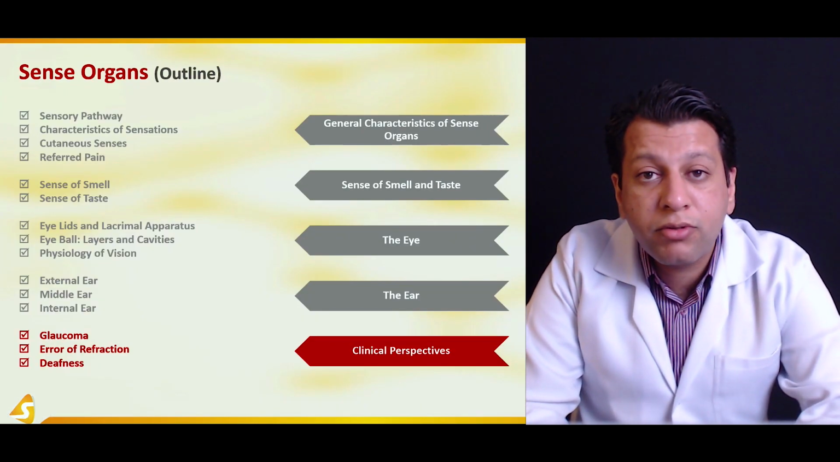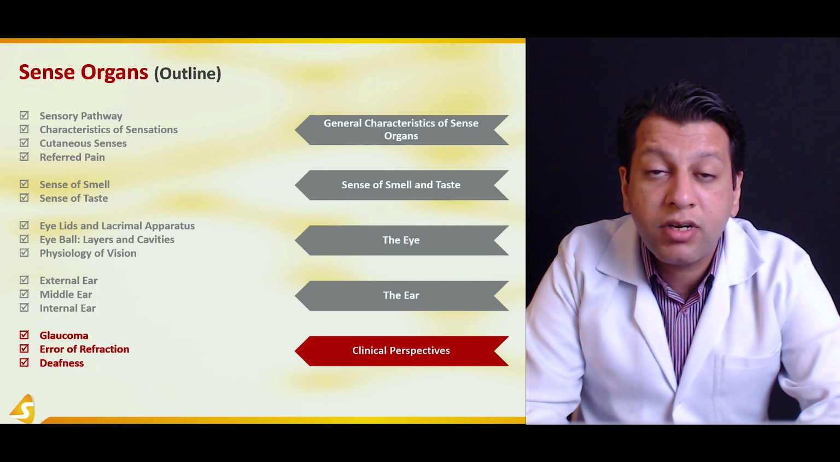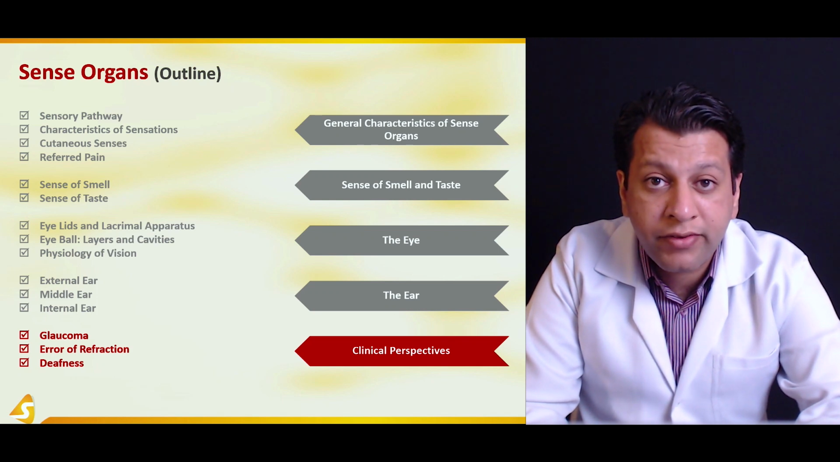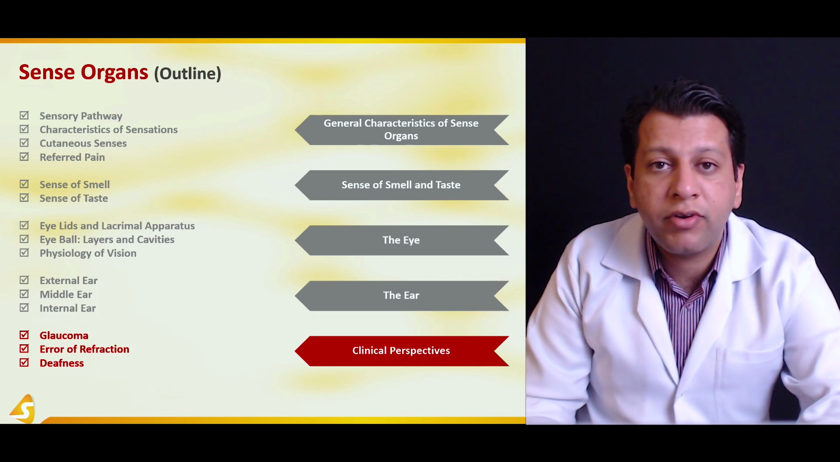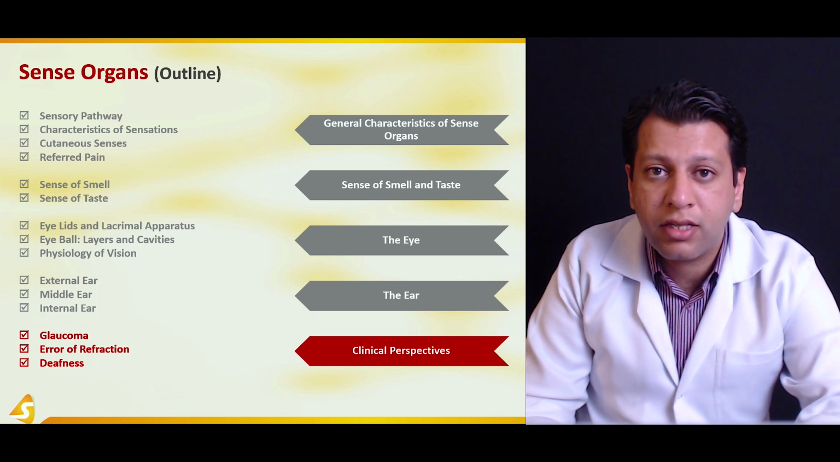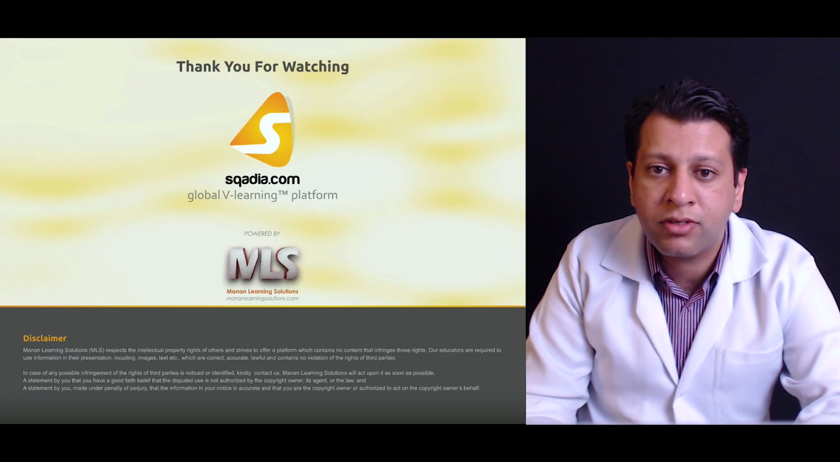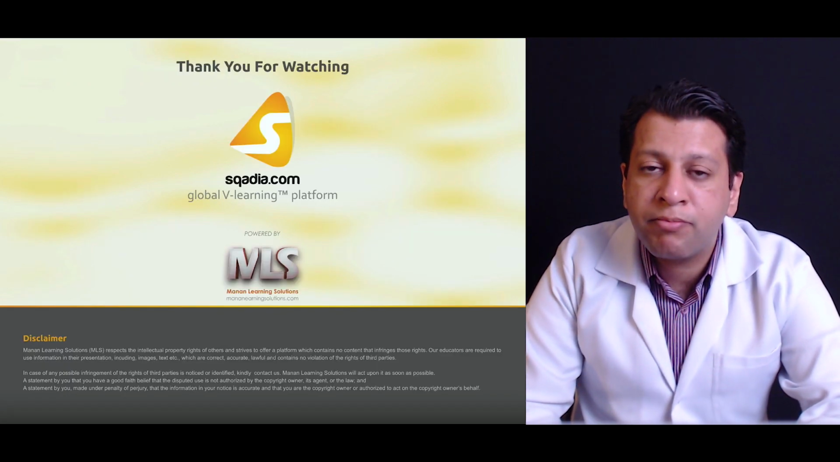By this, we have come to the end of the fifth section. We have briefly discussed glaucoma, errors of refraction, that is hypermetropia and myopia, and briefly discussed the different types of deafness, that is the conduction as well as the sensory neuronal type of deafness.